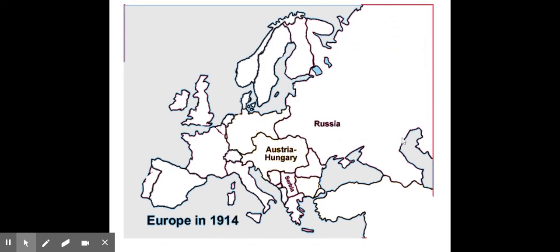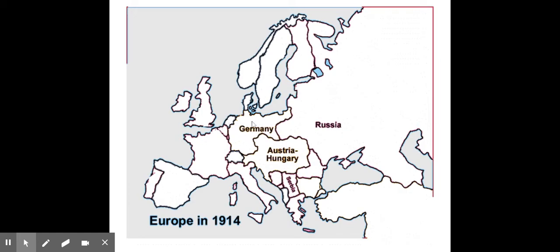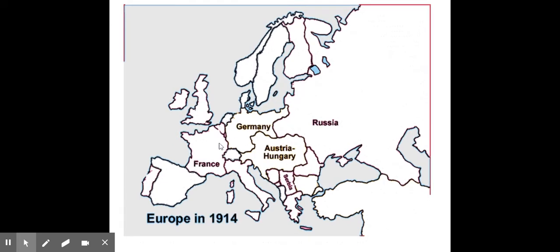Over here, this big mass of land is Russia. We'll talk more about them in a second. Remember, Russia's on Serbia's side. When Serbia gets attacked by Austria-Hungary, Serbia calls in Russia. Austria-Hungary will then call in its ally, Germany. Here's Germany right there. Russia calls in its ally, France. Germany decides to invade France, and they cut through Belgium. Here's Belgium up here. When they cut through Belgium, Belgium calls in its ally, Great Britain. Great Britain is right there.